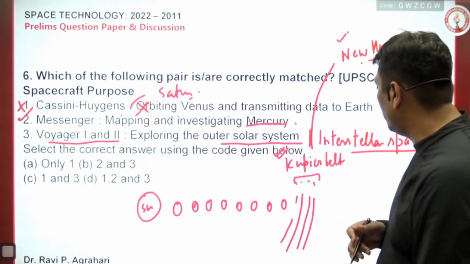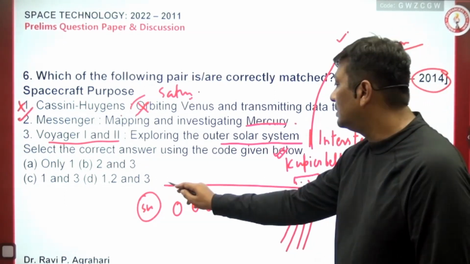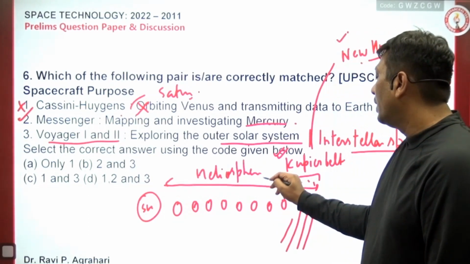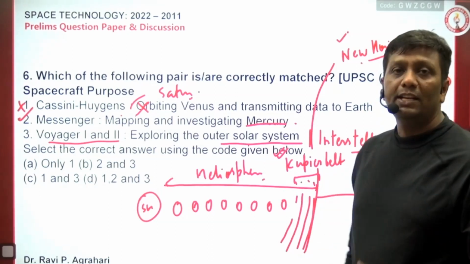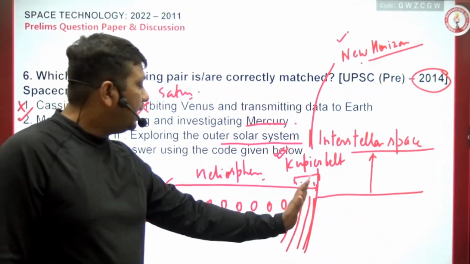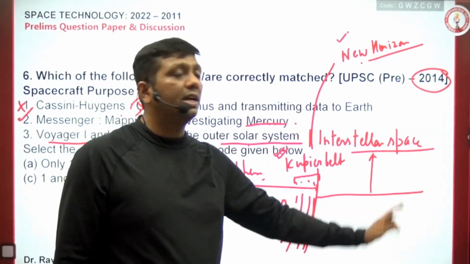I had discussed it in my class. Up to here the sunlight is available, and this is called the heliosphere area. After it, the area is called interstellar space. It means when a satellite or any spacecraft crosses this Kuiper belt area, the Neptune and Pluto area, later on the spacecraft will go into what is called interstellar space.